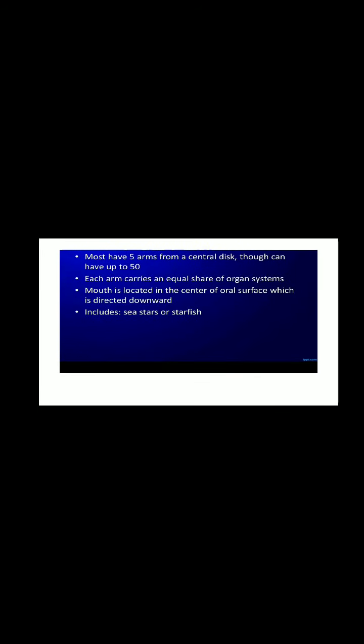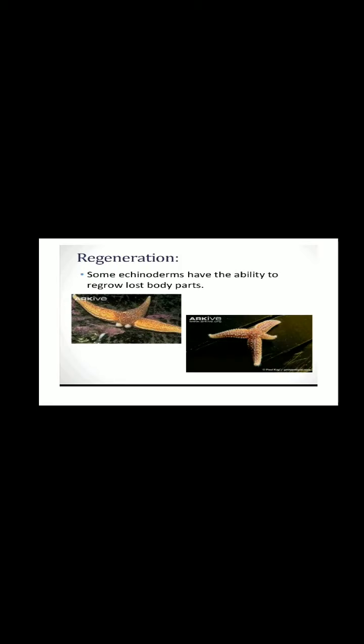Yes, sea stars. Most sea stars have 5 arms from the central disk, though they can have up to 50. Each arm carries an equal share of organ systems. The mouth part is located at the bottom and the anus at the top. It includes sea stars or starfish. As I told you, if any body part is cut or damaged, it can regrow the lost body part.